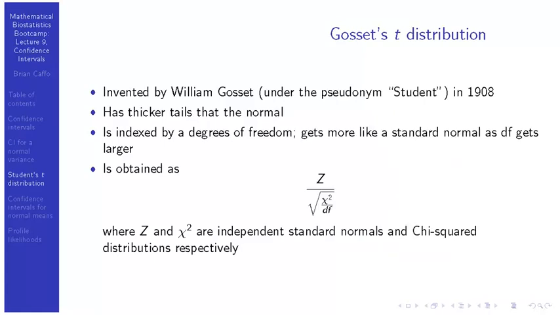So how do you get a t-distribution? Say you wanted to simulate it on a computer. You would take a standard normal, say Z here, and divide it by the square root of an independent chi-squared divided by its degrees of freedom. Where Z and the chi-squared are independent standard normal and chi-squared random variables, that's how you wind up with a t-distribution. So how's this useful? On the next slide, we'll look at how we apply this.